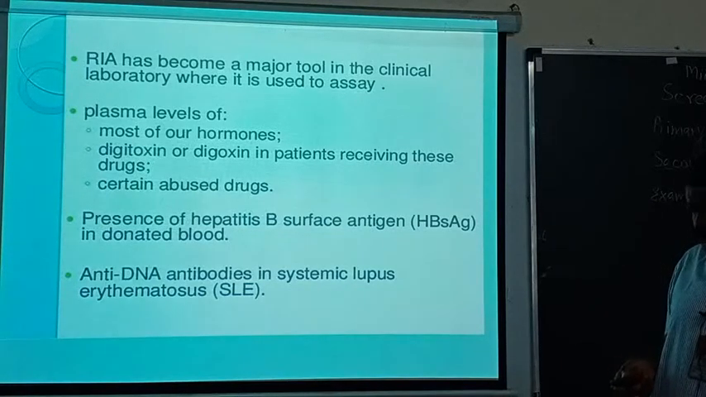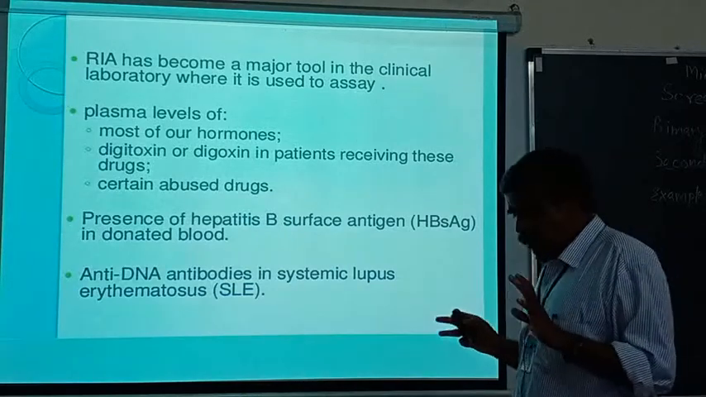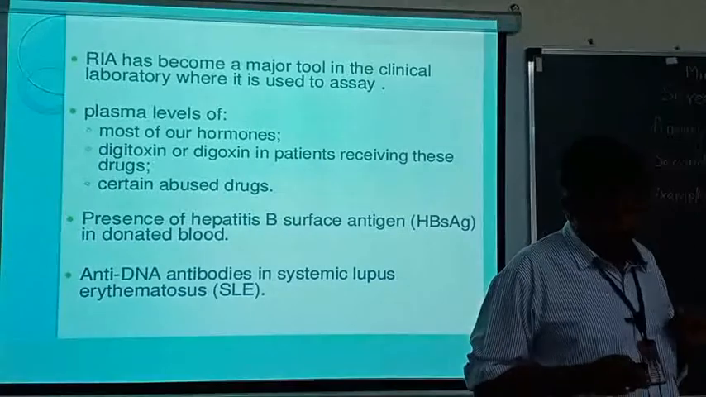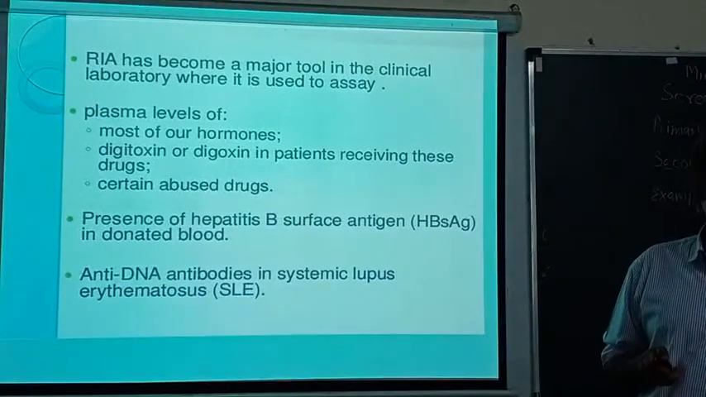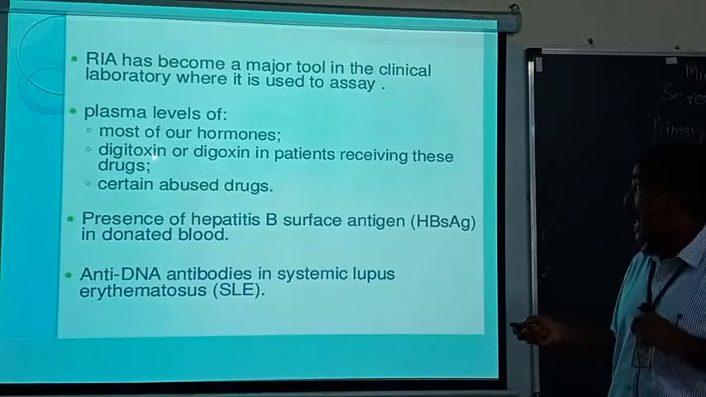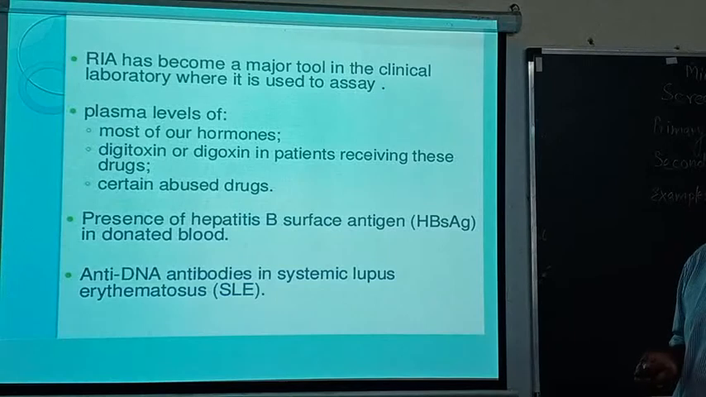And certain abused drugs. You are well aware that many people are drug addicts. Now the question comes: when someone has taken drugs, what is the actual level of the drugs? It should be tested with the help of radioimmune assay. Abused drugs means, for example, cocaine or morphine. These are the abused drugs taken by a person, and you have to detect them.